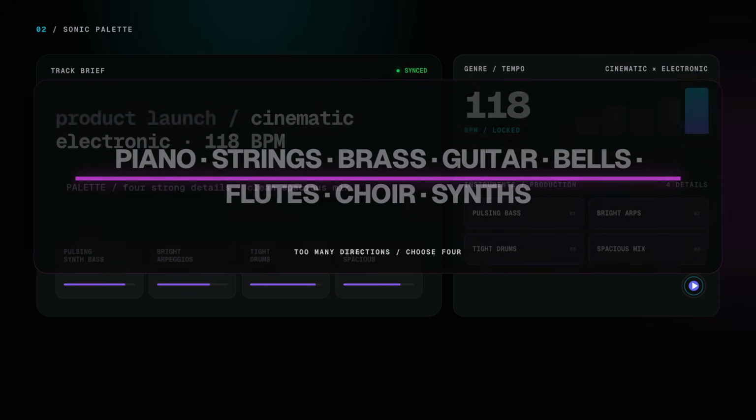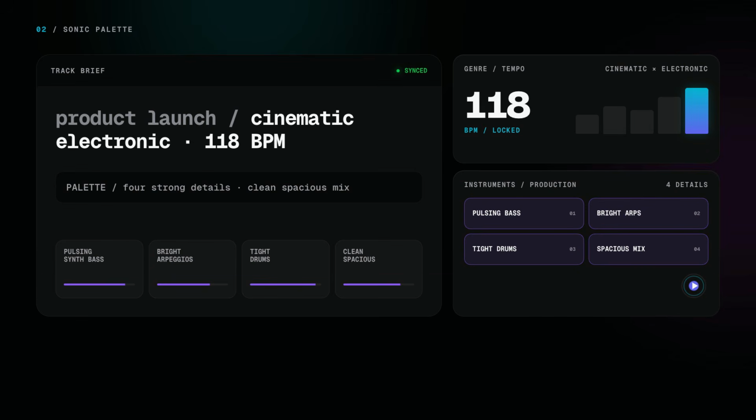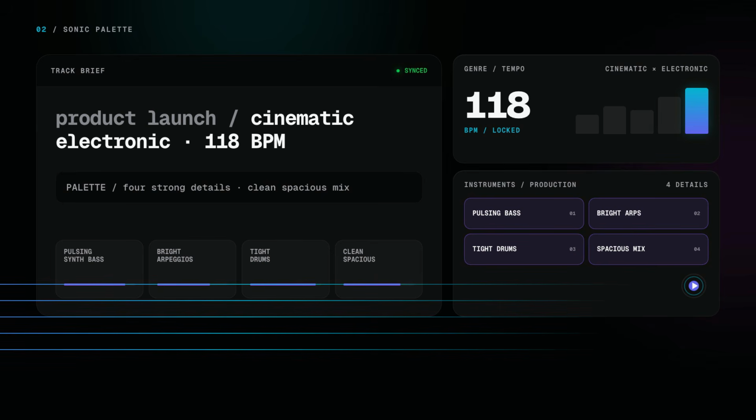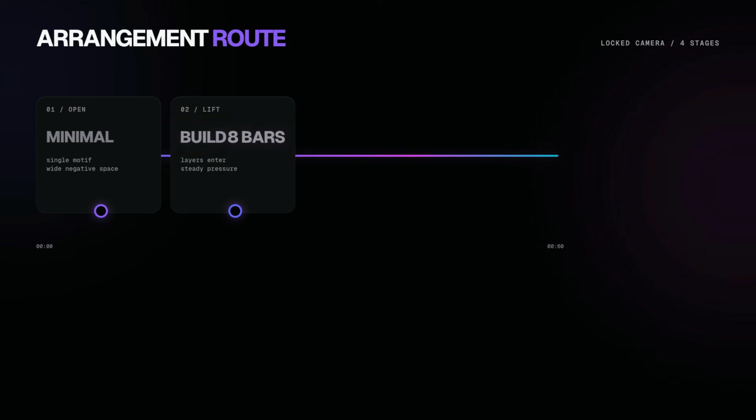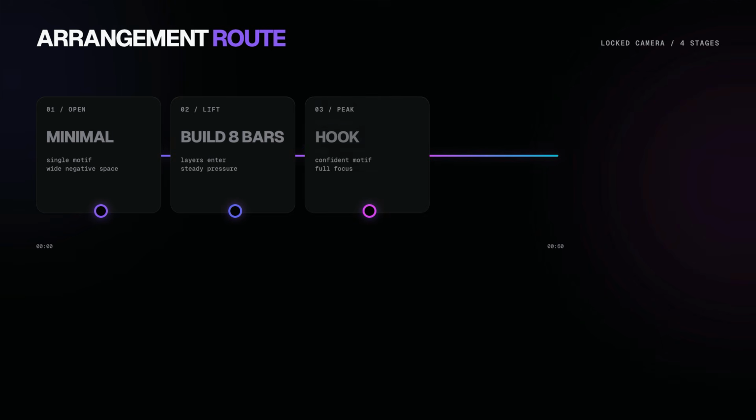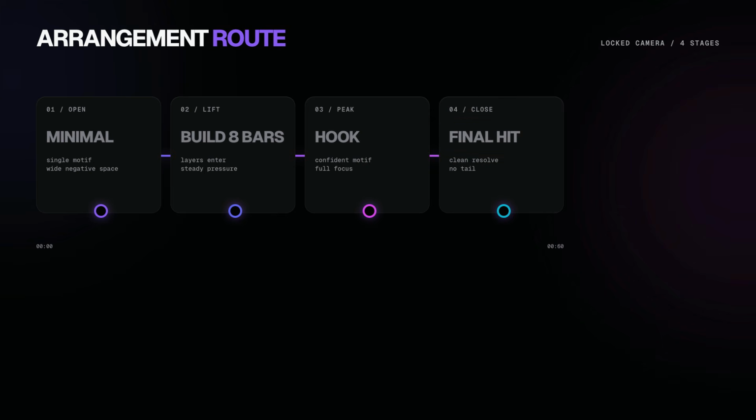Finally, describe structure and vocals. Tell the model how the music should travel. Start minimal, build for 8 bars, peak with a confident hook, and end on a clean final hit. Then say whether you want vocals. If you need dialogue space, ask for instrumental music with no lead vocal. If you want a song, describe the vocal role, language, and point of view, then use HeartMuLa's lyrics field to control the actual words.